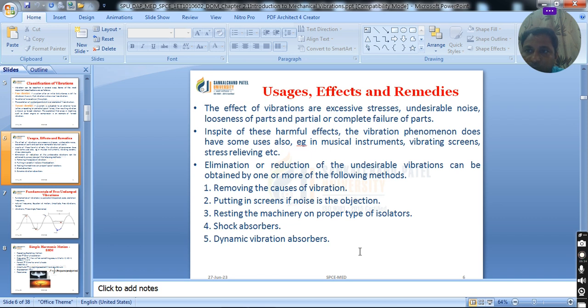Generally, for musical instruments, we tighten the rods or loosen the screws. In that way you adjust the tension and reduce the vibrations. Among the methods, the first is removing the causes of vibration. We put up screens if noise is the objection, rest the machinery on proper isolators, and use shock absorbers or dynamic absorbers.